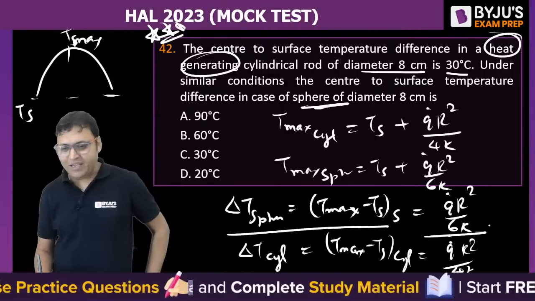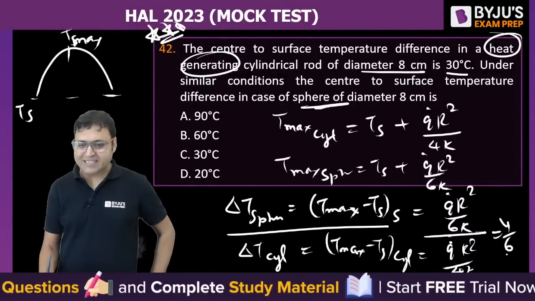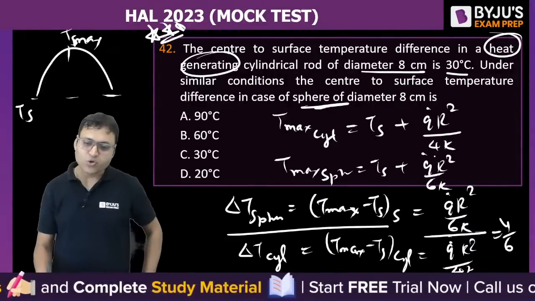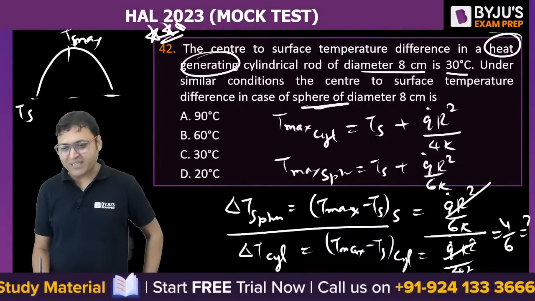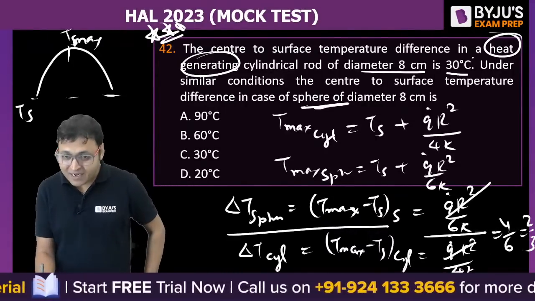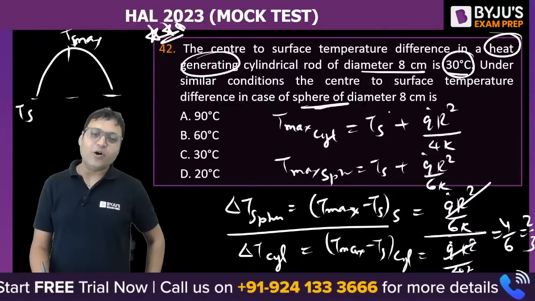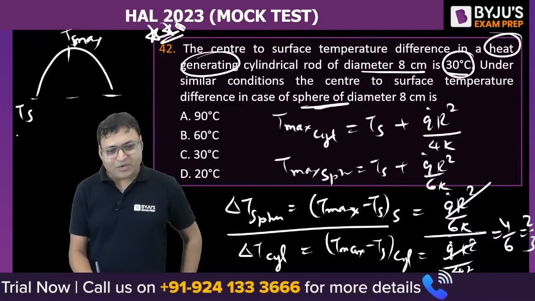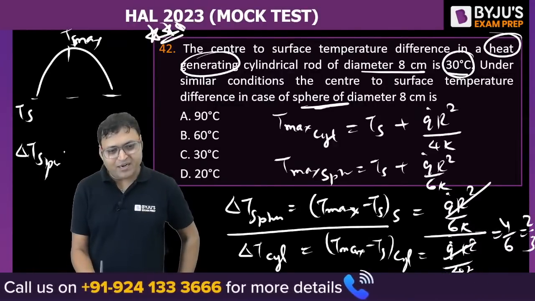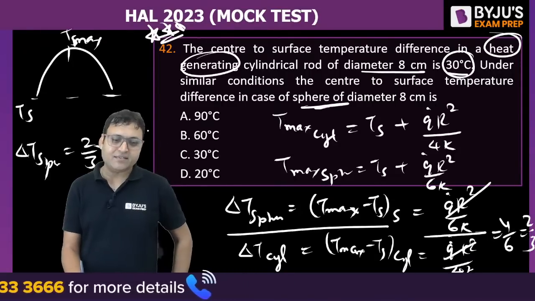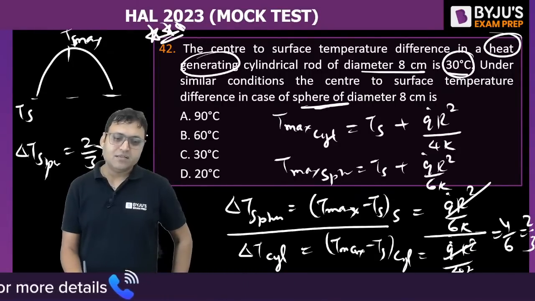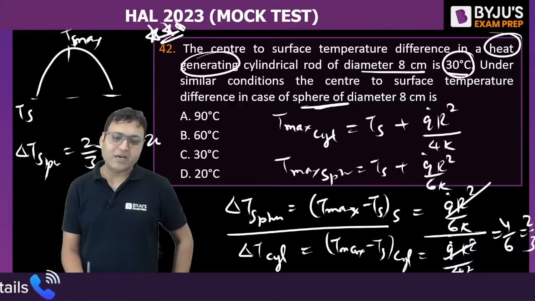So it will be 4 by 6, isn't it? Q dot R square gets cancelled out with this Q dot R square. So 4 by 6 or 2 by 3. If the temperature difference for the cylinder is 30, the temperature difference for a sphere is equal to 2 by 3 into 30, that is 20 degrees.